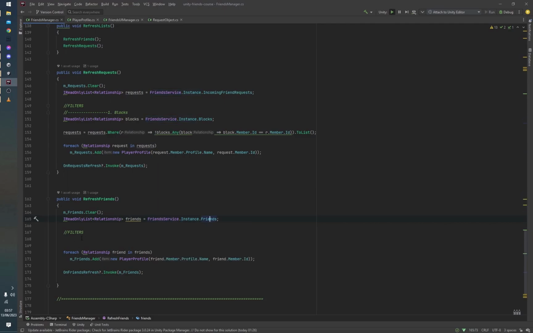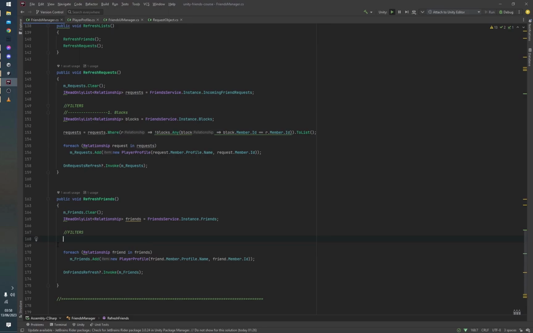And now this is the point where you would actually apply some filters. I'm quite unsure at the moment what type of filters you want to apply to your friends, but just in case you want to apply some filters, this is actually where you would do it. In the case of friend requests like we saw here, you can actually filter out blocked members. But in the case of friends, I'm unsure what you would want to filter out at the moment. This really does depend on your own game.